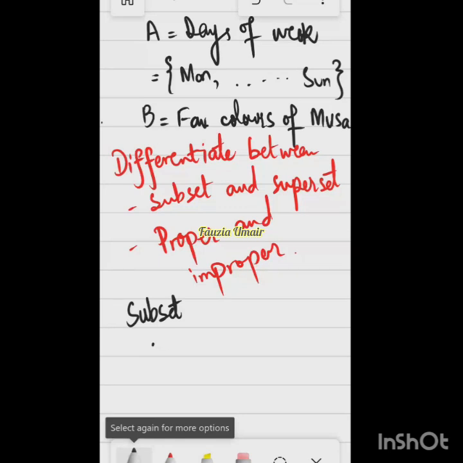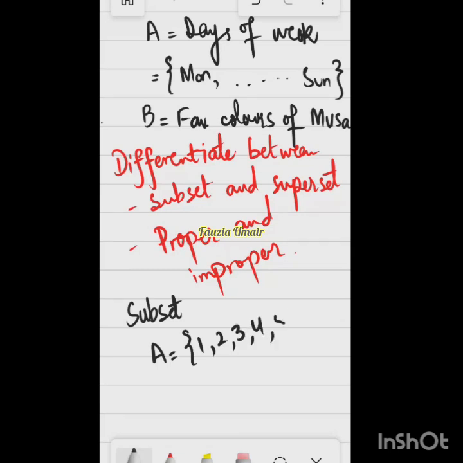So for example, if set A is the first five natural numbers, that is 1, 2, 3, 4, and 5, right? And set B is, let's say, 2, 4, right? So now because all the elements of set B are part of set A, we call this kind of setting a subset setting. So now which set will be a subset of the other set? Can anyone tell me?